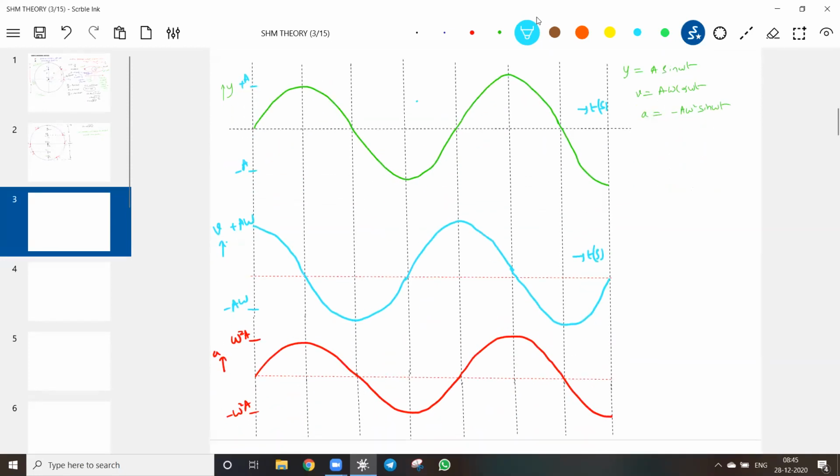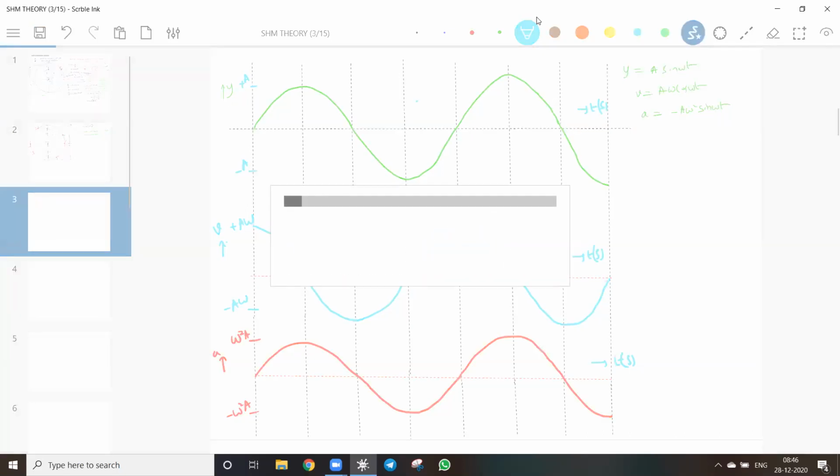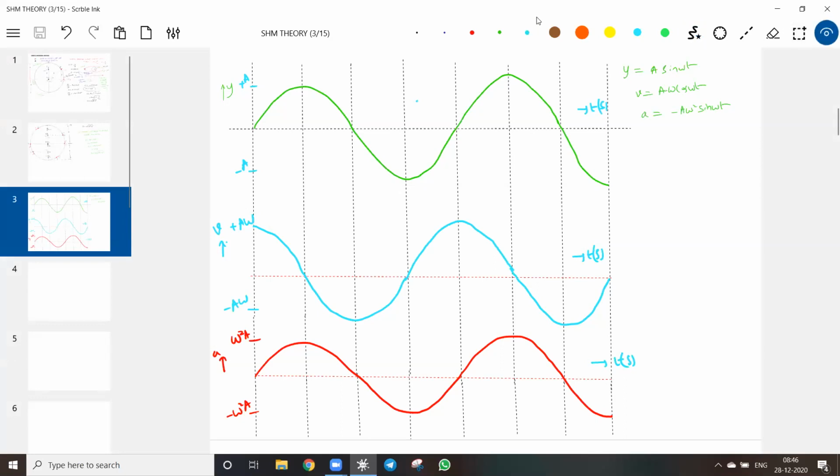Okay, these are the basic graphs we have started here. So why are you plotting like this? Because I plot based on the equations I have. If y equals a cos omega t, proportionally you change, and speed and acceleration are obtained by differentiating. It need not be sine omega t. It can have any phase, other things also.